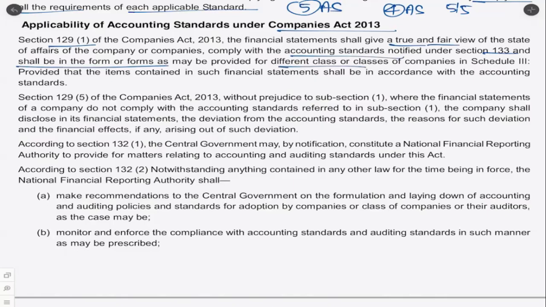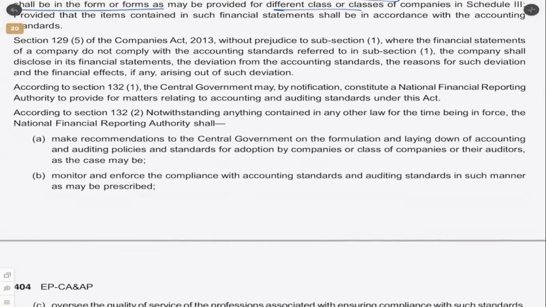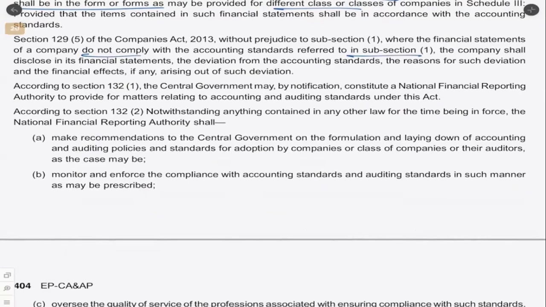That means Schedule 3 will prescribe the form or different forms, and that should also be kept in mind along with the accounting standards. So this has to be seen by the auditors. Then Section 129(5) of the Companies Act, without prejudice to subsection 1, where the financial statements of a company do not comply with the accounting standards referred to in subsection 1, the company shall disclose in financial statements the deviation from the accounting standard. We already discussed this.